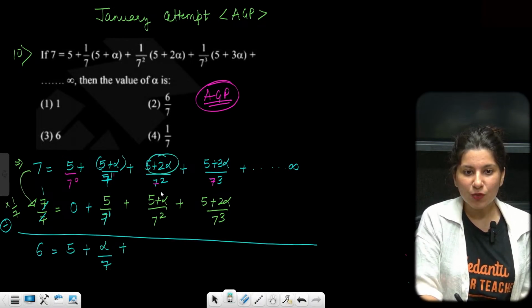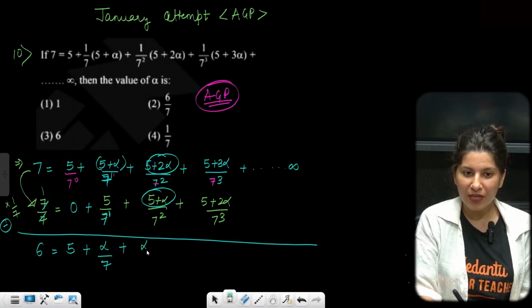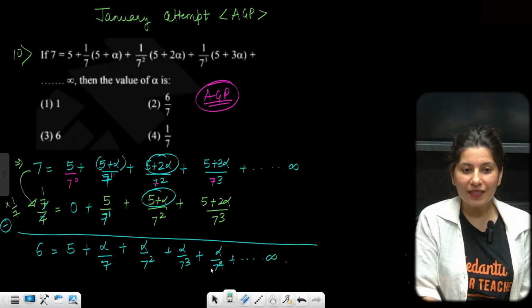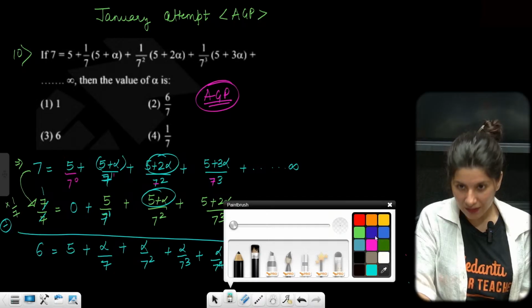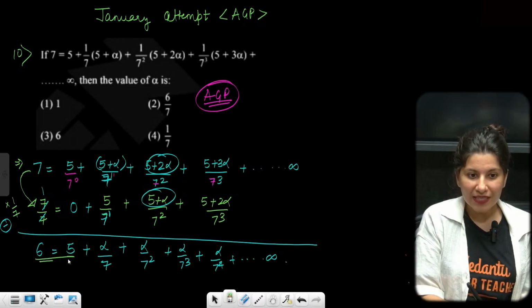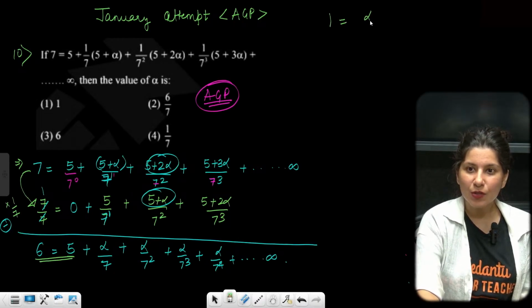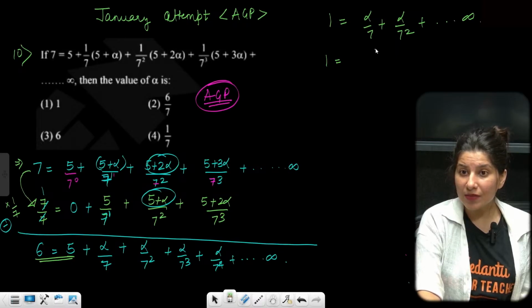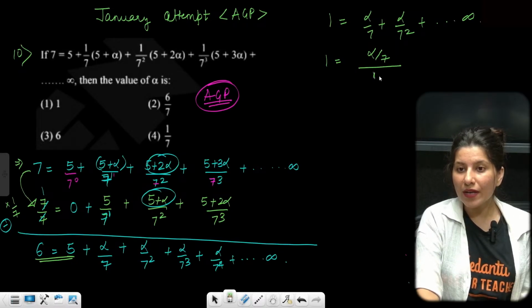Here 5 plus 2 alpha and 5 plus alpha, if you subtract, alpha by 7 square, alpha by 7 cube, alpha by 7 power 4. Now you got the pattern. It will go all the way up to infinity, right? Now 6 minus 5 you can do. So 1 is equal to alpha by 7 plus alpha by 7 square and all the way up to infinity. Now sum of infinite terms, A upon 1 minus R.